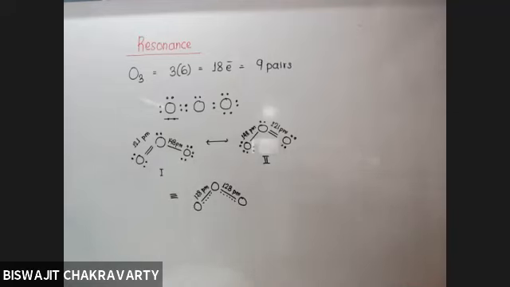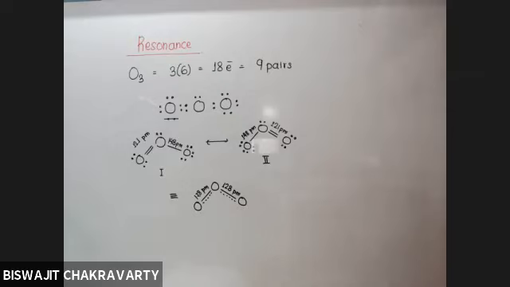But what is the reality? The actual bond lengths are neither 121 nor 148, but in between the two. So there we have to explain it in terms of resonance. There comes the concept of resonance.